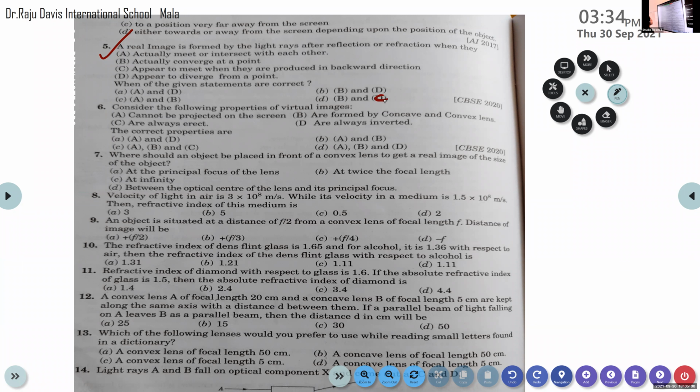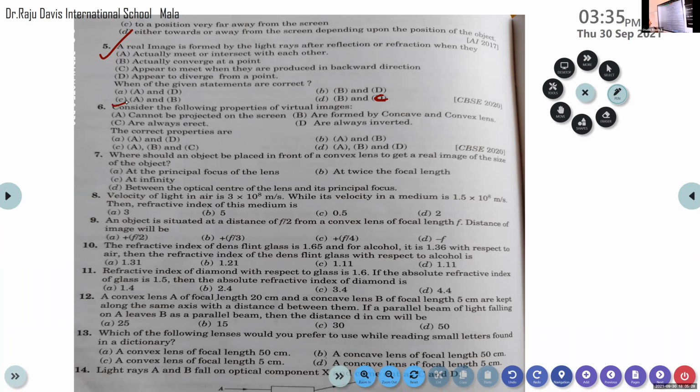When a real image is formed by the light rays after reflection or refraction, they actually meet or intersect with each other, actually converge at a point. Or they appear to meet when produced in the backward direction, or appear to diverge from a point. It's a very simple question. When we get a real image, real. C. Yes, actually option C is right.